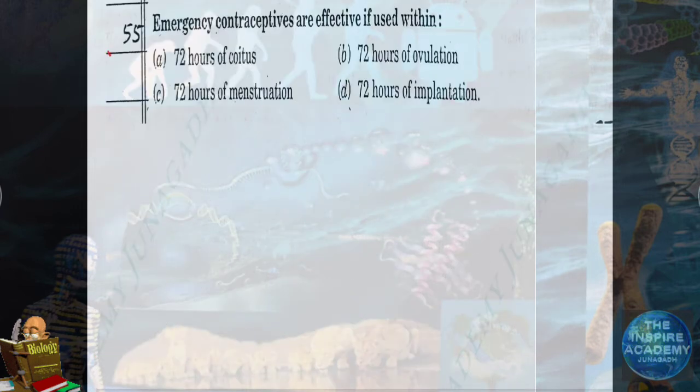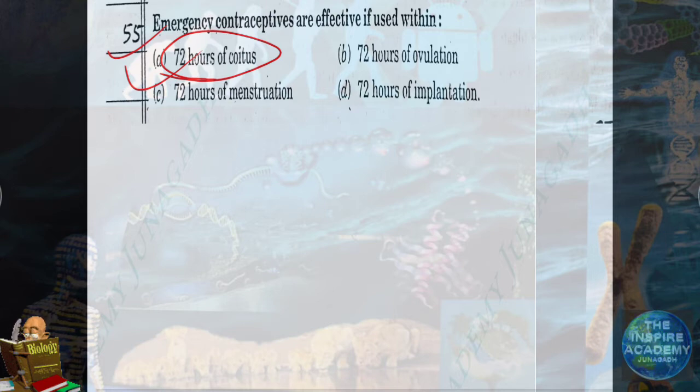Question number 55. Emergency contraceptives are effective if used within. If they are used within 72 hours of coitus, then only they will show their effect. Otherwise, they will not be able to give any result. So option A is correct. Within 72 hours of coitus.